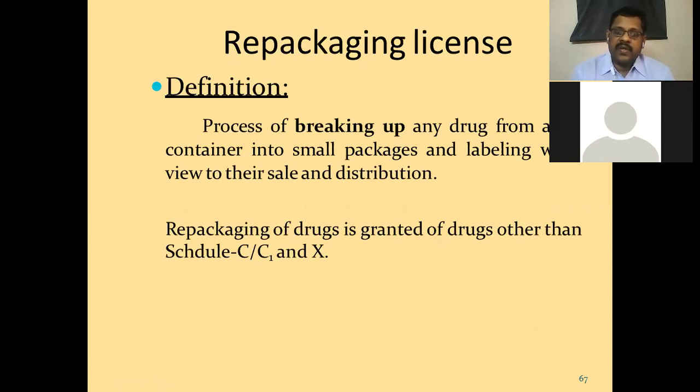Some industries will do only packing processes. So for that also they need licenses as per the Drugs and Cosmetics Act. What they do is get those wholesale packs. They'll open the container and pack it into 10 tablets in each strip, like that.